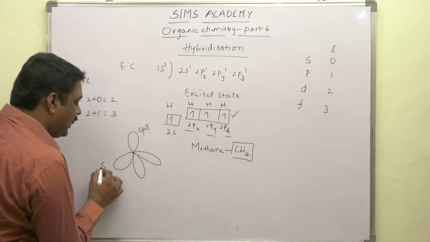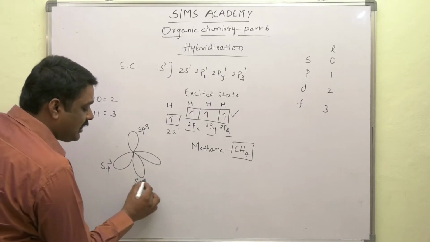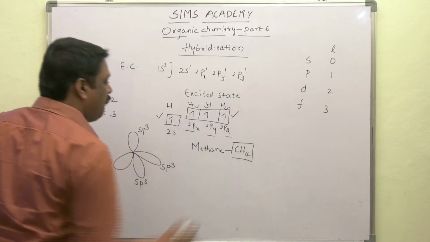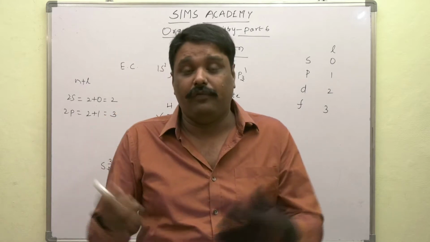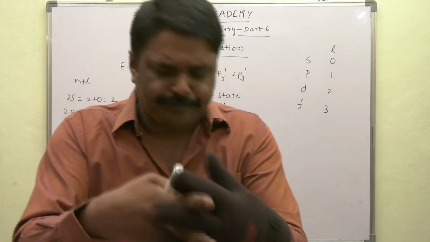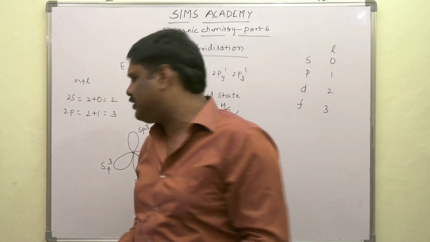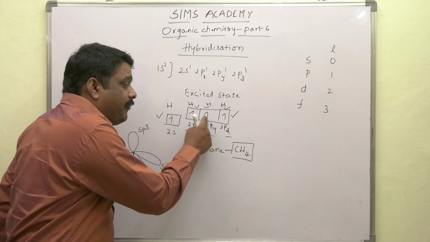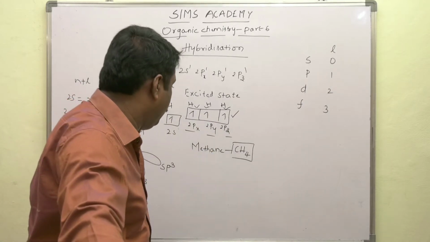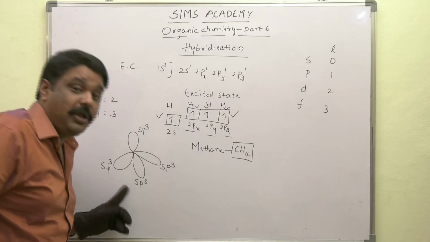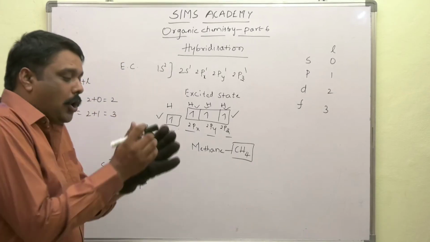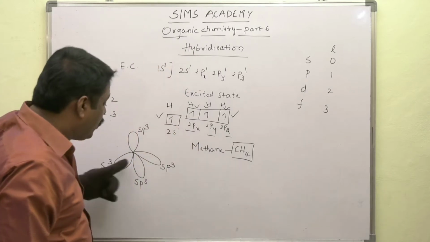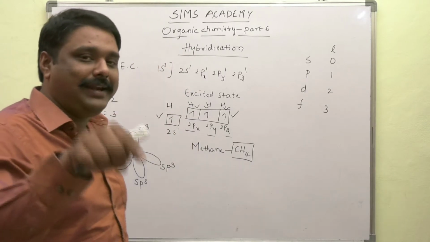Why do we say sp3? Because here 1 s orbital and 3 p orbitals are involved in the process of intermixing. And here how many orbitals are formed? 4 orbitals are formed. How many orbitals have been involved before? 4 orbitals have been involved before. How many orbitals are formed? 4 orbitals. The same number of orbitals have been formed after intermixing.